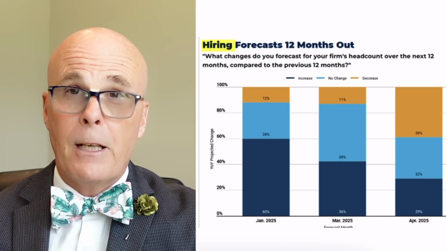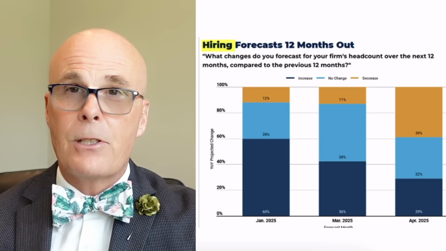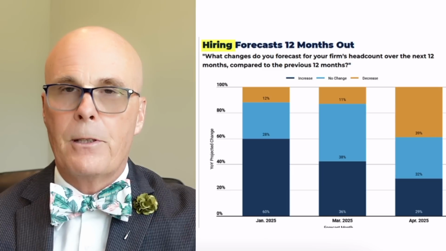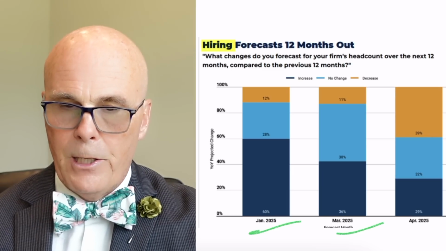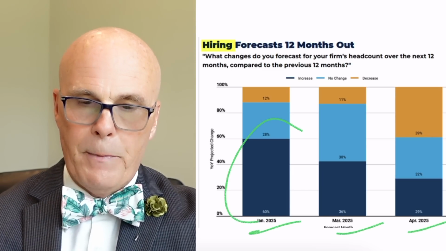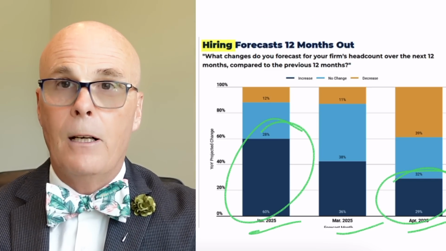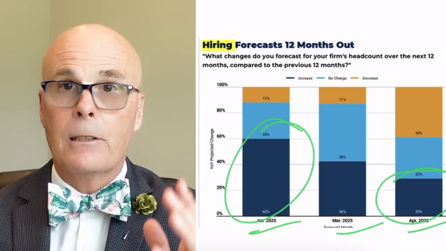Well, when profits shrink, we just talked about it, that results in less hiring. So hiring forecasts by the same group of people, so this is the same surveys, January, March, and April, you can see everybody expected to hire lots of people. Now everybody expects not to hire many people at all. That, my friends, is called recession.